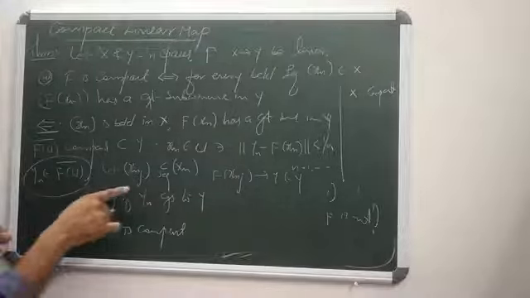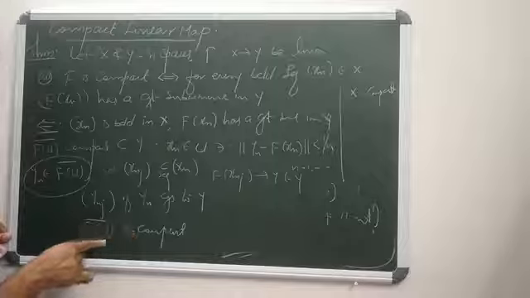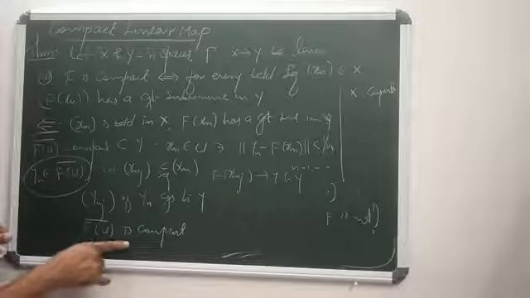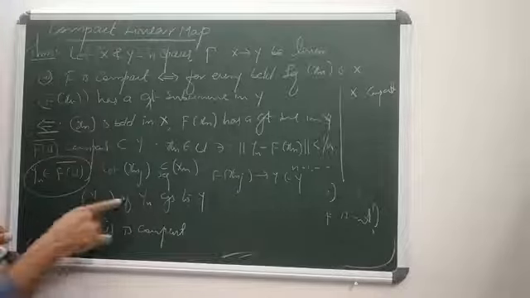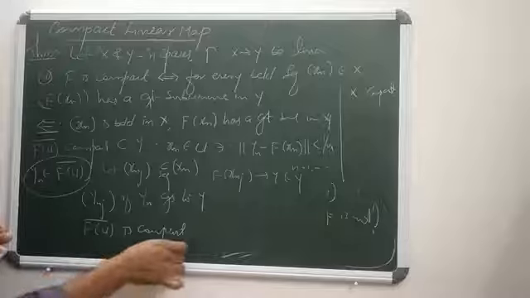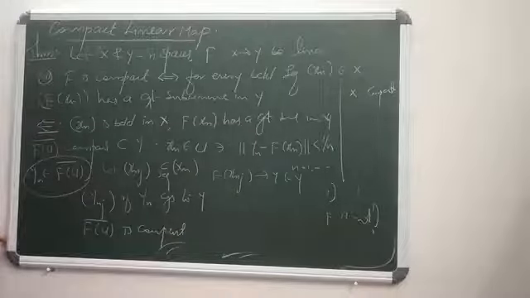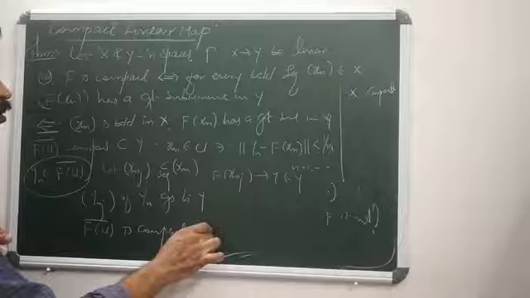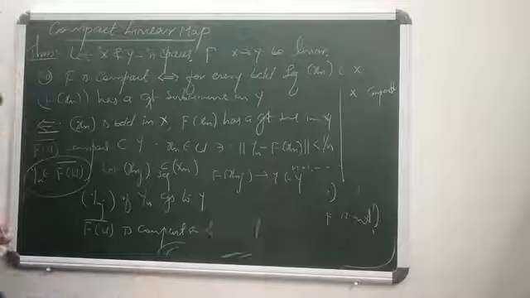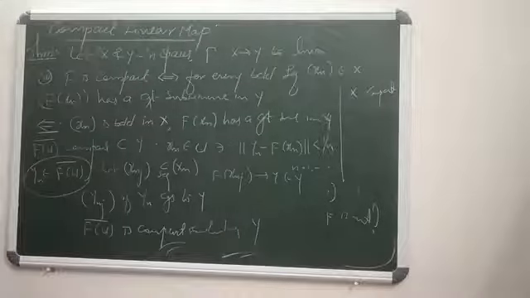Here every sequence has a convergent subsequence, therefore f of U closure is complete and totally bounded, therefore f of U closure is compact. F of U closure is a compact subset of Y, which means f is a compact map. Agreed.